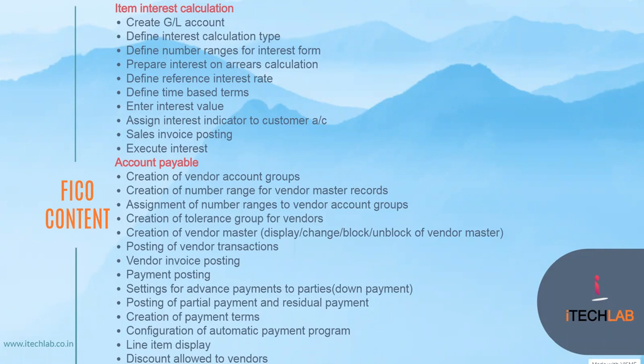Let's come to account payable. Account payable is related to a vendor account. As much as I cover in account receivable, I will cover the same in account payable transactions. That means how to create a vendor account group, vendor number range, vendor account tolerance group, and vendor master. That means how to create a vendor, display vendor, change vendor, and payment transaction and payment posting. Each and every activity has already been written over there, which I will cover in SAP.